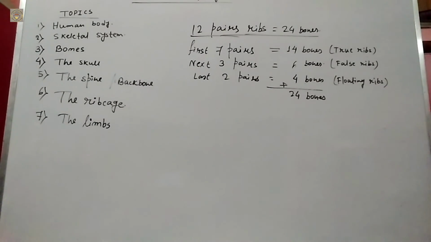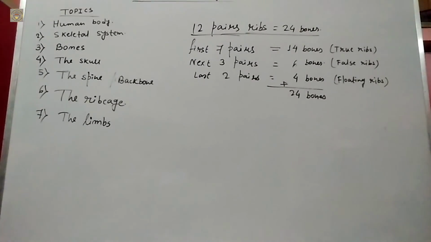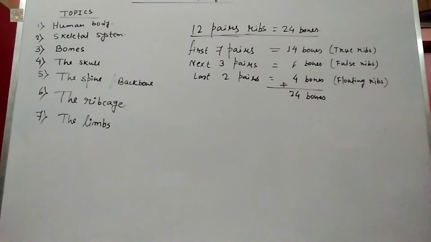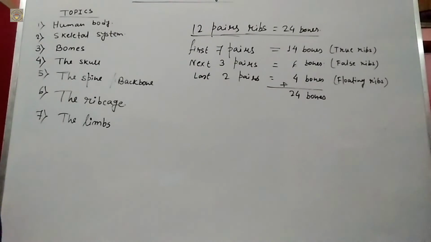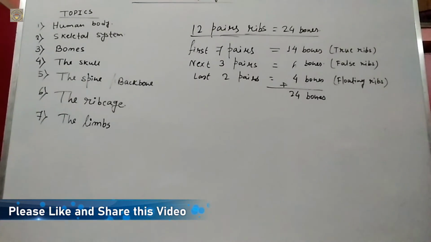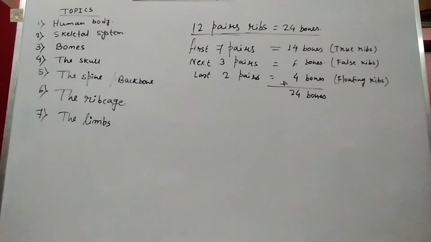The bones of the lower limbs are the heaviest, largest and strongest bones in our body, because they carry the entire weight of the body when a person is standing in an upright position.